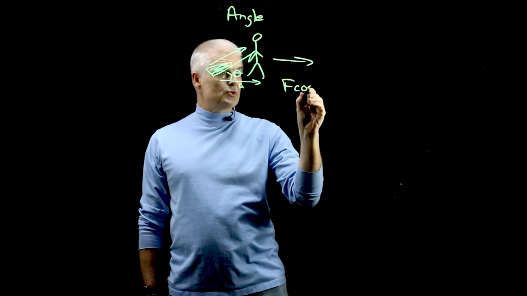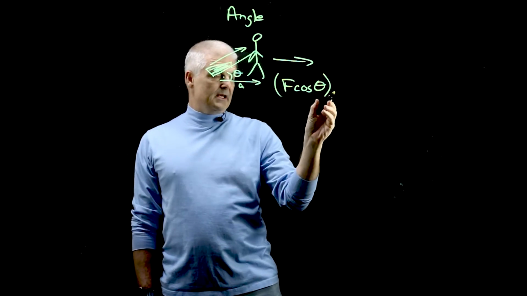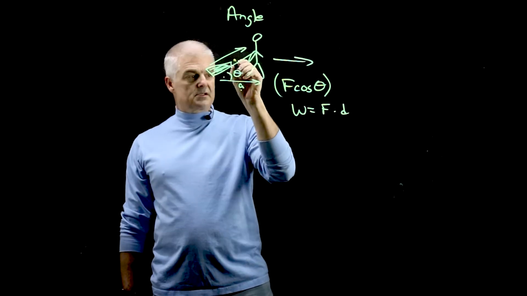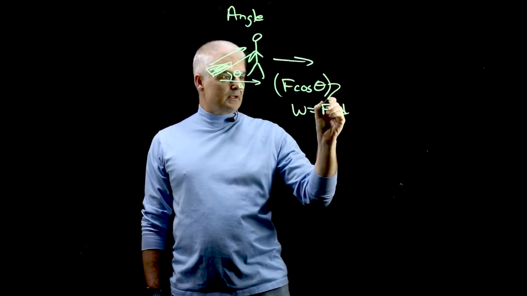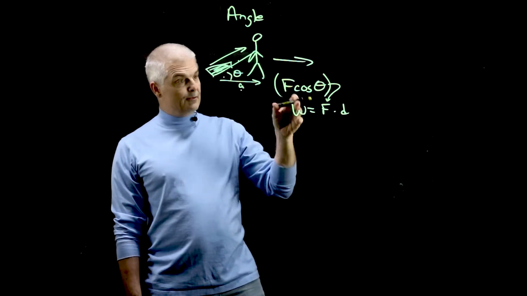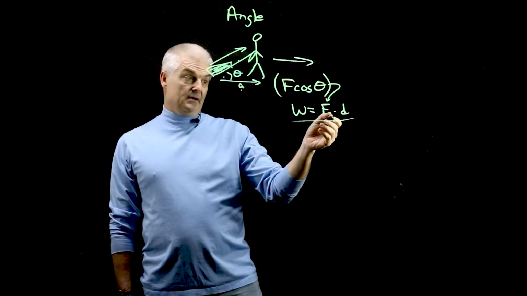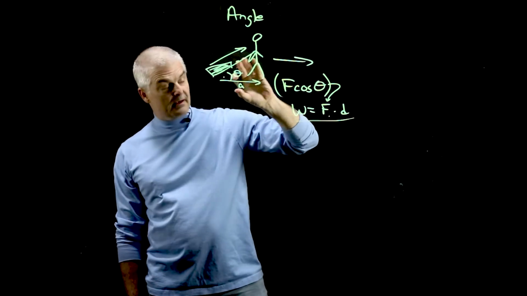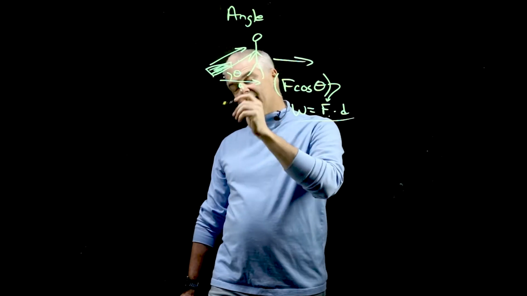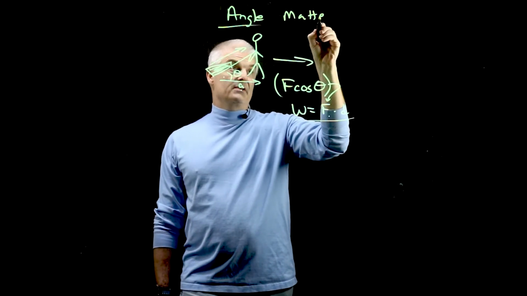F cos theta is going to be your force, right? And your work is equal to force times distance, because this is adjacent, this is hypotenuse. And so you're going to have to plug this in here because it's only in the direction of the movement of the object. In this case, off to the right. So you could say, hey, if I know the distance and I know the force, I may apply a 15 Newton force, but it's 15 Newton times the cosine of whatever the angle is. So angle matters in these problems.